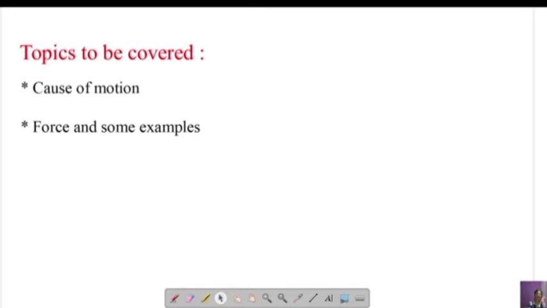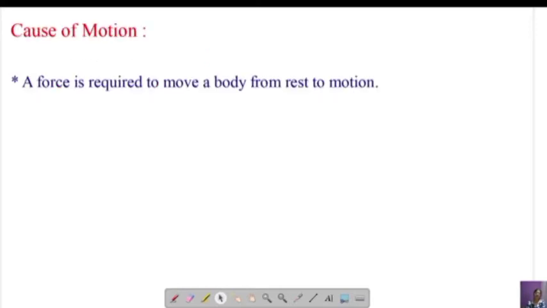Those are cause of motion, force and some examples related to force. So basically in this lesson we are going to study the concept of motion. Related to motion, how does the motion occur, what is the force, what are those examples, and what are the laws of motion. All such related topics, some derivations and all those things we are going to study. Okay, so let's start with cause of motion.